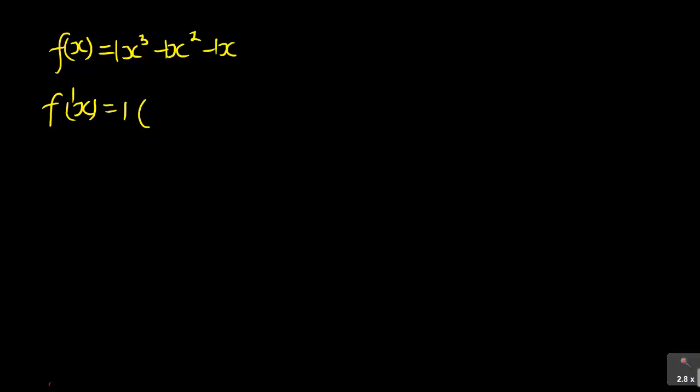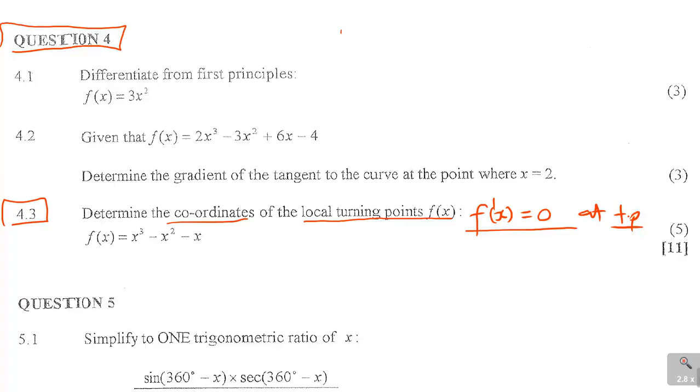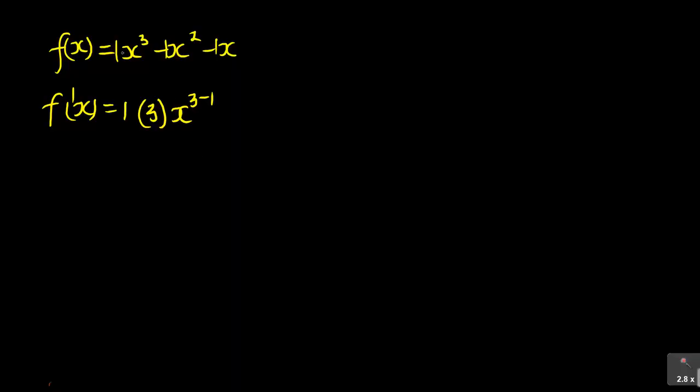So it's 1, you drop the 3, you've got x, you subtract 1 from 3, then minus 1, you drop the 2, x, 2 minus 1, and lastly minus 1: when you just see the x, you write 1 as dy over dx.